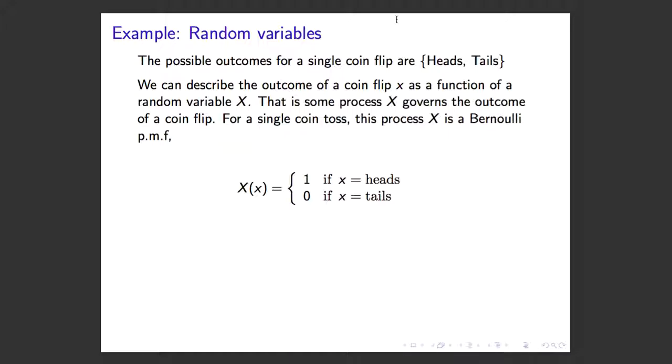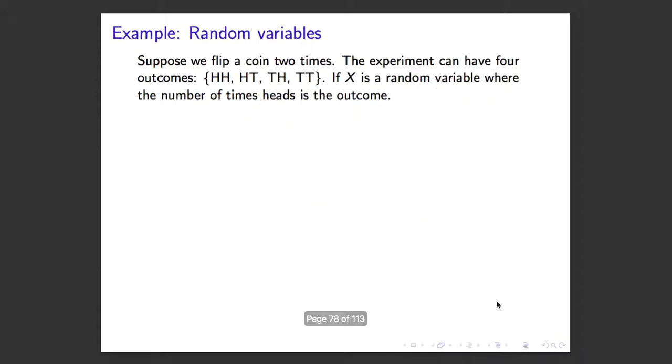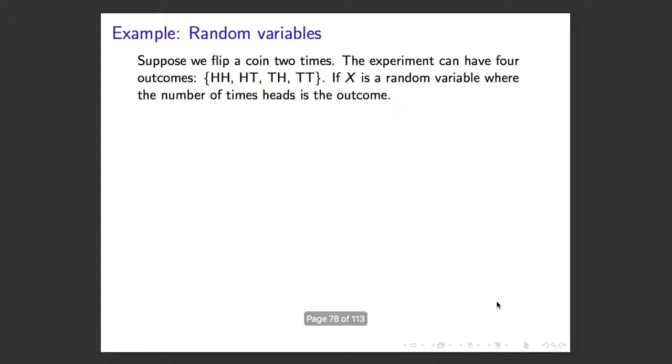We have the random variable x, and the event that we could observe is either going to be 1 if x equals heads and 0 if x equals tails. This random variable can be described with the probability mass function. The probability of x within the set of x is 1/2, or 0.5, if x equals 1, and 1/2, 0.5, if x equals 0. Basically what the function is saying is that there's a 50-50 chance of landing heads and a 50-50 chance of landing tails, right? Which you probably already know.